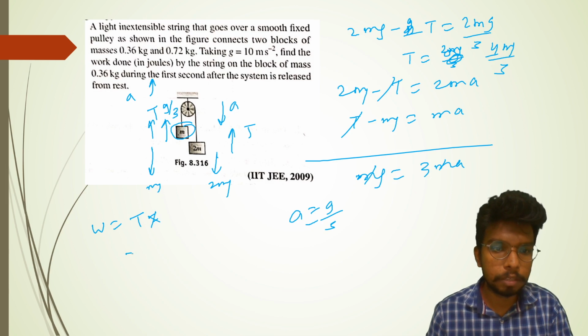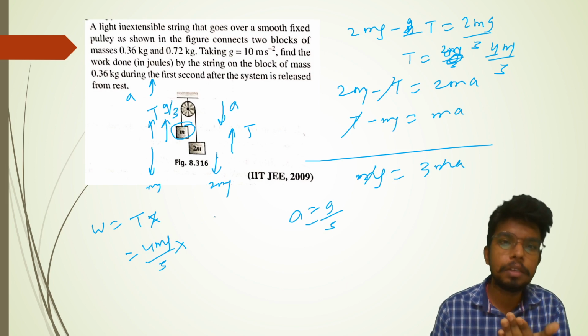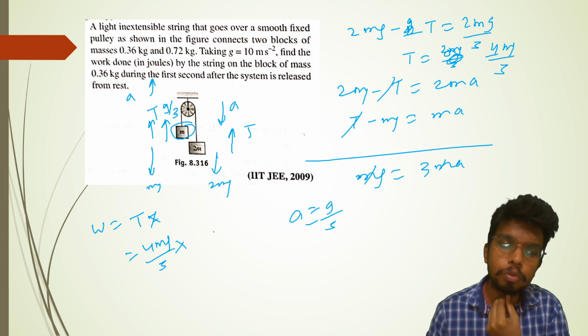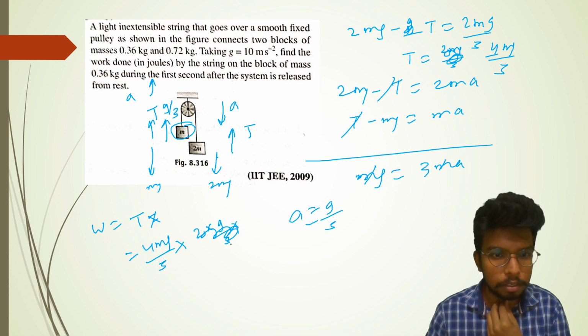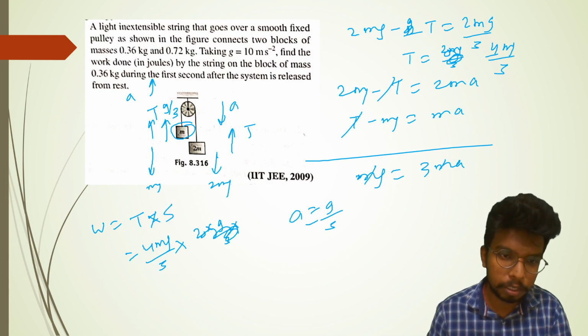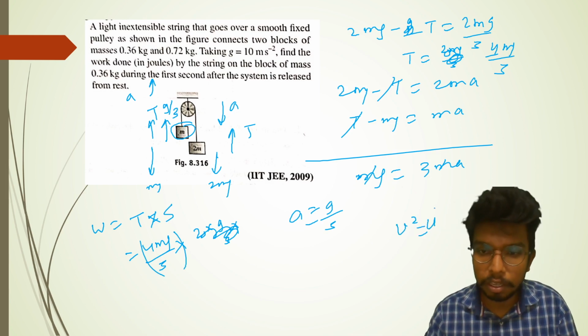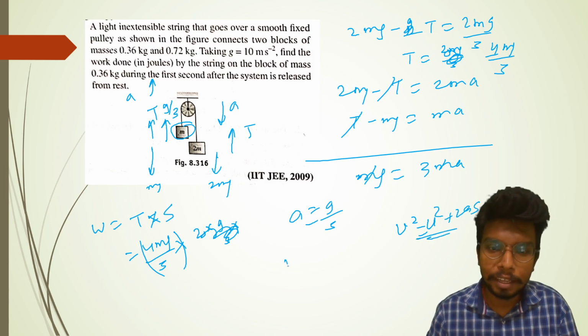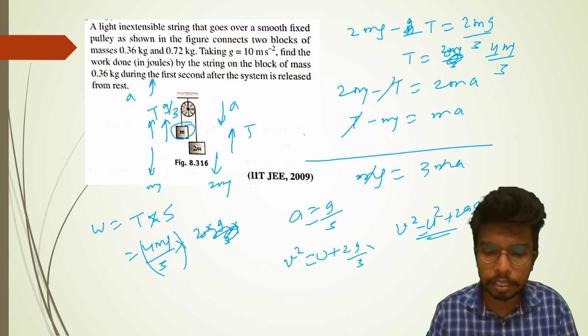So tension into displacement, 4mg by 3 into displacement. Displacement initially was 0, in how many seconds? First second. So v square is equal to u square plus 2as. Sorry. Tension into displacement will be the work done. This is the tension. Displacement you can find out. When you are in a rush you always make mistakes. v square is equal to u square plus 2as, and it's going to be 0 plus 2 into acceleration g by 3 into displacement.